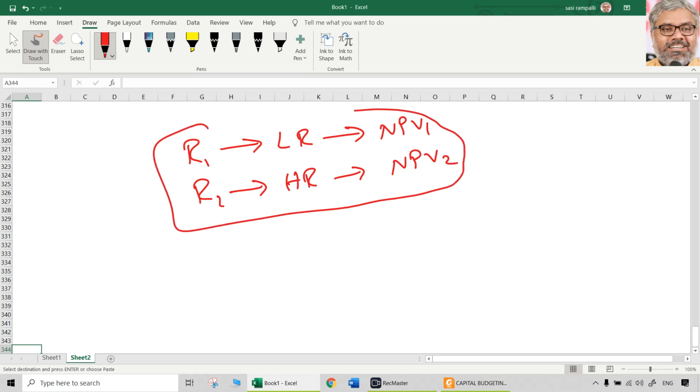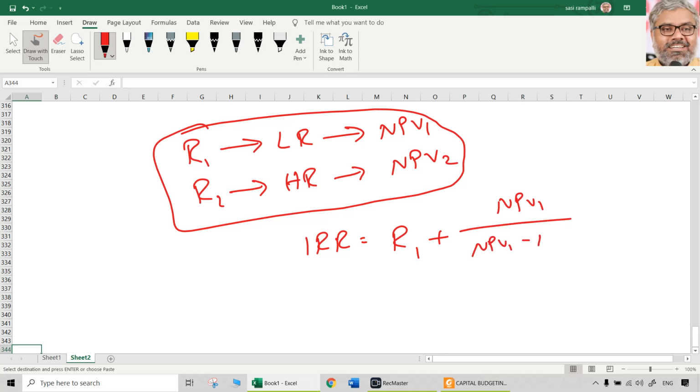If you know these two things, you can substitute them in the formula for IRR, taking any two reasonable rates. Any two does not mean the spread should be too heavy. With 1%, 2%, 1% is the least spread, and 2% is also okay. With that spread, you can find these two different NPVs. So the formula is R1 plus NPV1 divided by NPV1 minus NPV2, multiplied by R2 minus R1. Only in case NPV2 is negative, this effectively becomes NPV1 plus that.